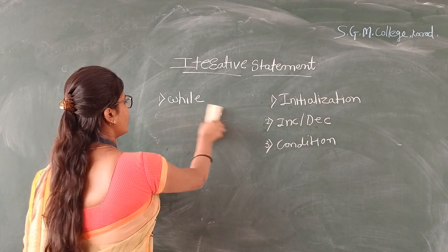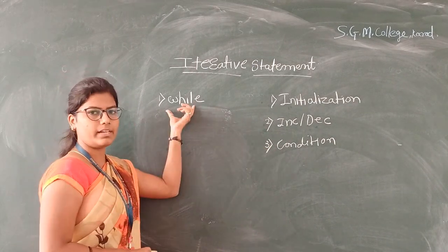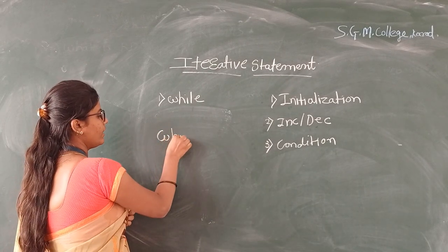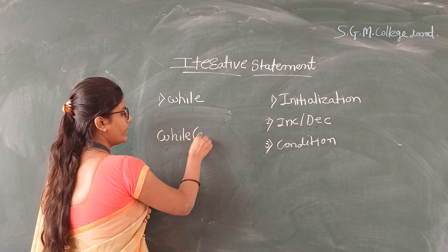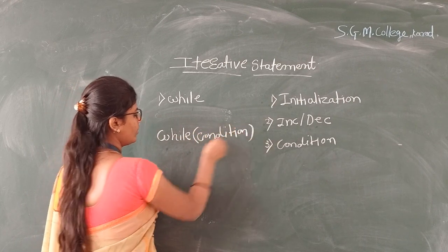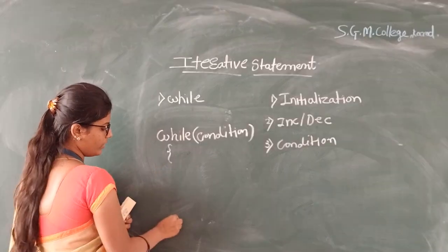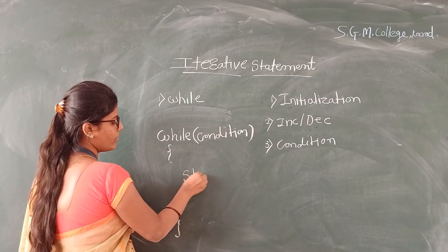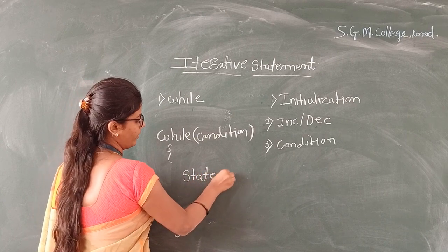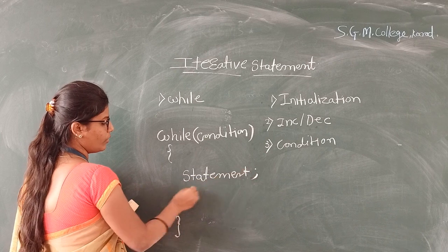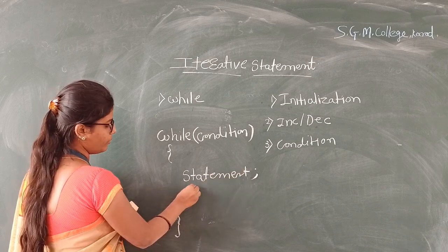Let us see our first loop, the while statement. The syntax of the while statement is while, and here we write the condition, then curly bracket open and curly bracket close. Inside the curly brackets we write the block of statements. Here we write n number of statements, where a semicolon indicates the end of a statement.